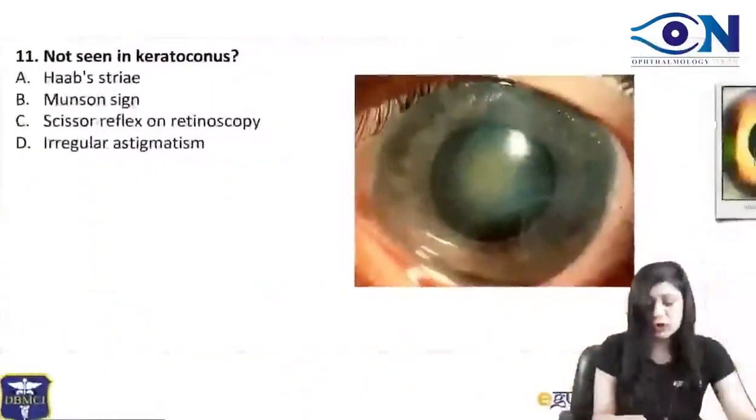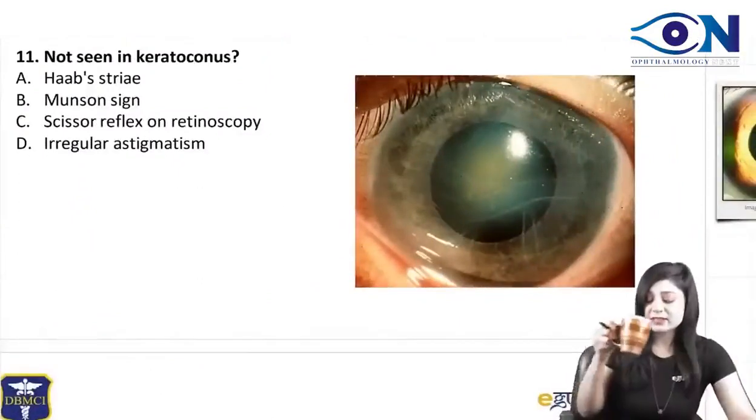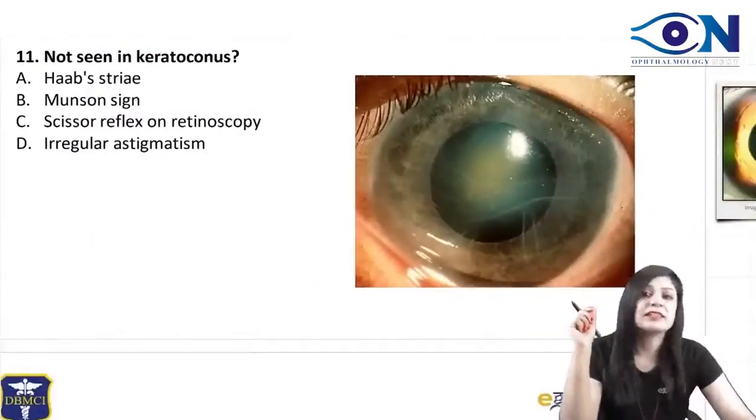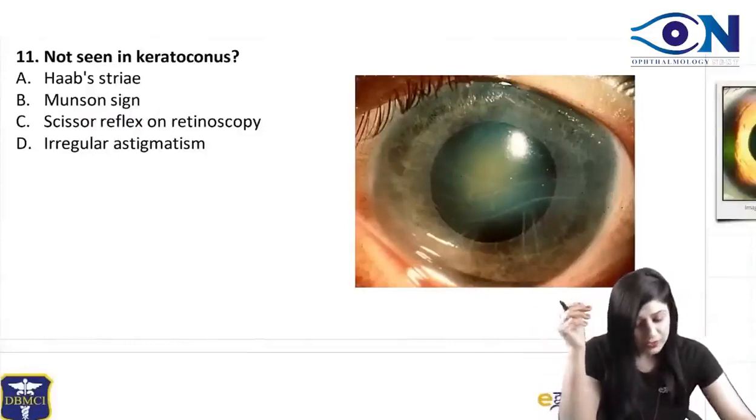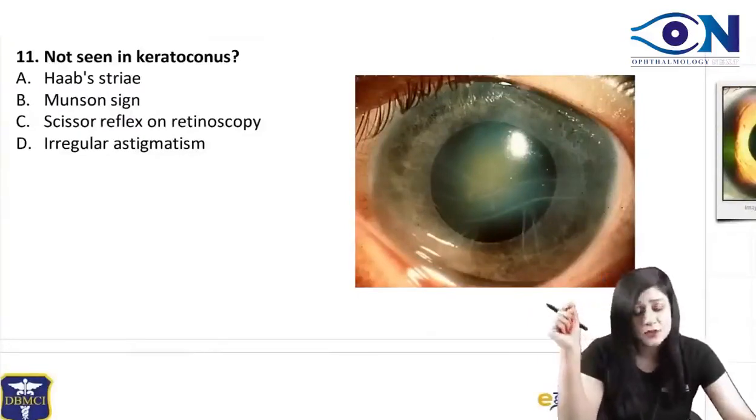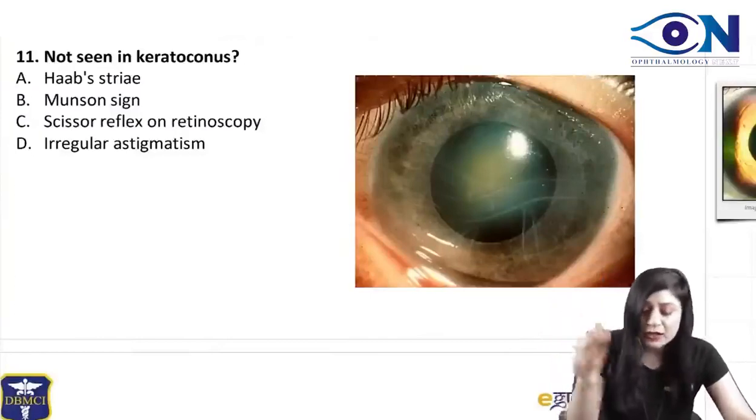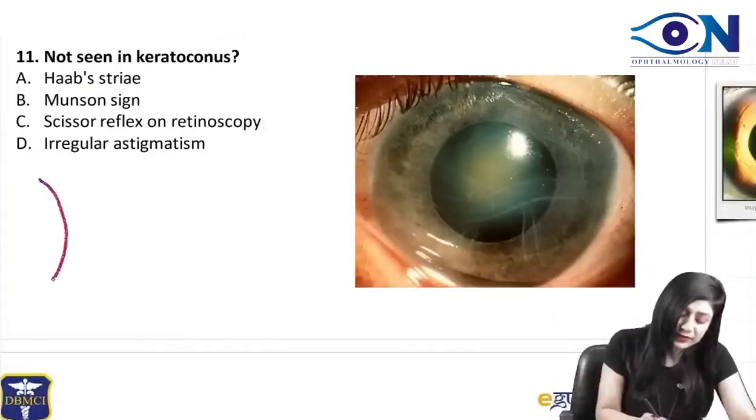Next question: not seen in keratoconus. So, can you tell me the answer? Again, you can answer this question either directly or by elimination also. So, we have Harp stria, Munson sign, scissors reflex on retinoscopy, and irregular astigmatism. Now, when I talk about keratoconus, that means instead of this kind of a cornea,